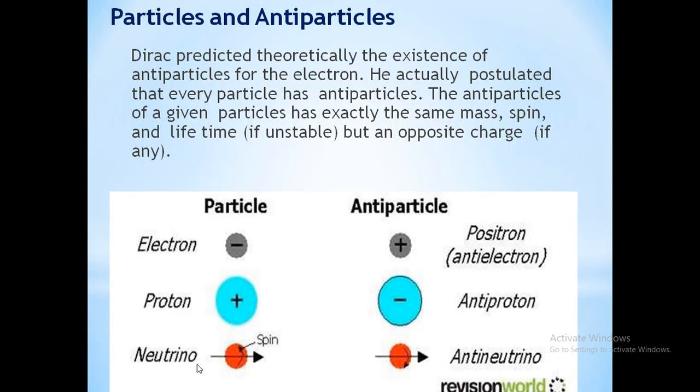So particles and antiparticles. Dirac predicted particles and antiparticles. If there is a particle, there is also an antiparticle. For example, if the electron is the negatively charged particle, the antiparticle is positively charged, which is known as positron. So electron and positron. Proton is a positively charged particle, and the antiparticle is negatively charged, that is the antiproton. Similarly, for neutrino, the antiparticle is known as the antineutrino. They have the same mass but different signs, and the spin also varies.